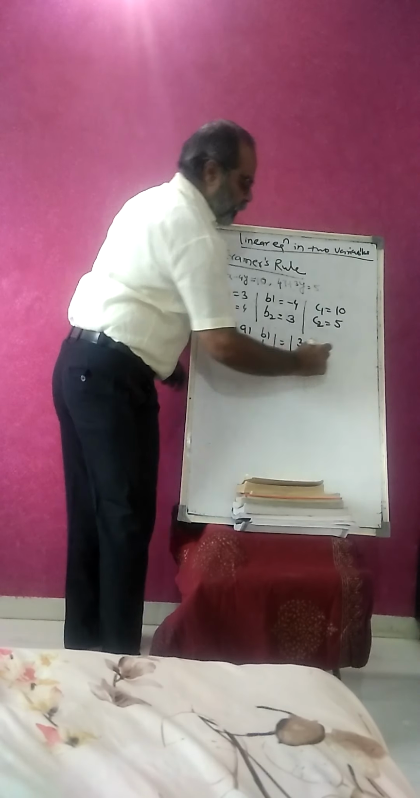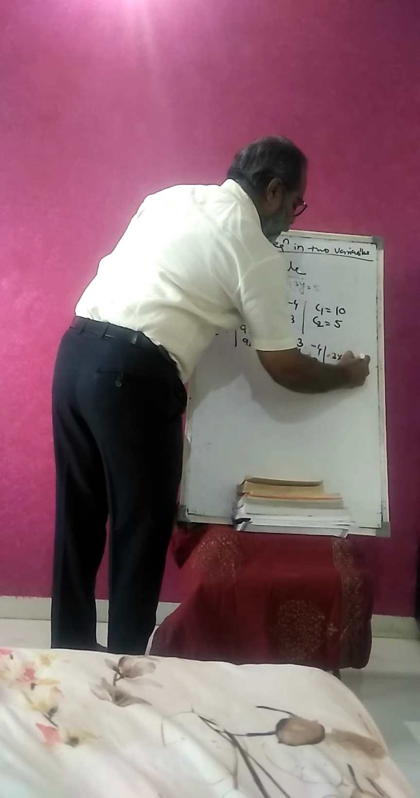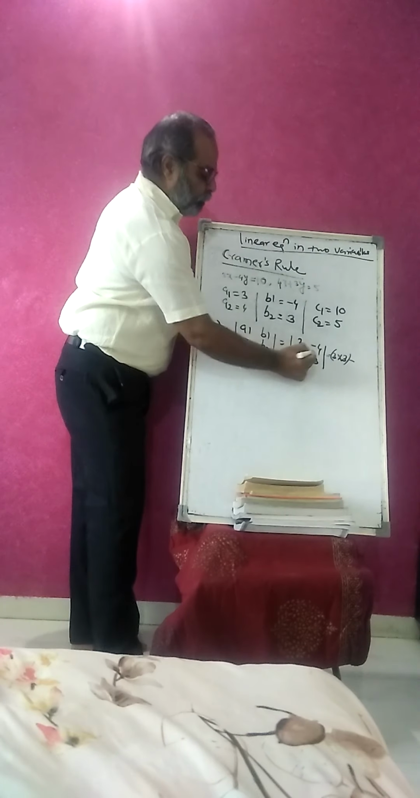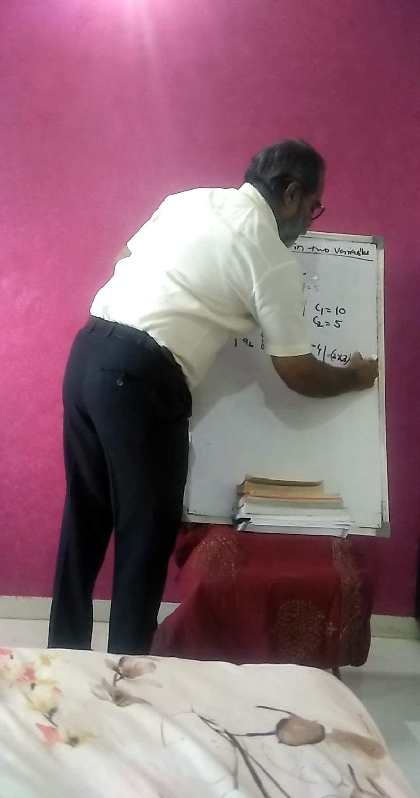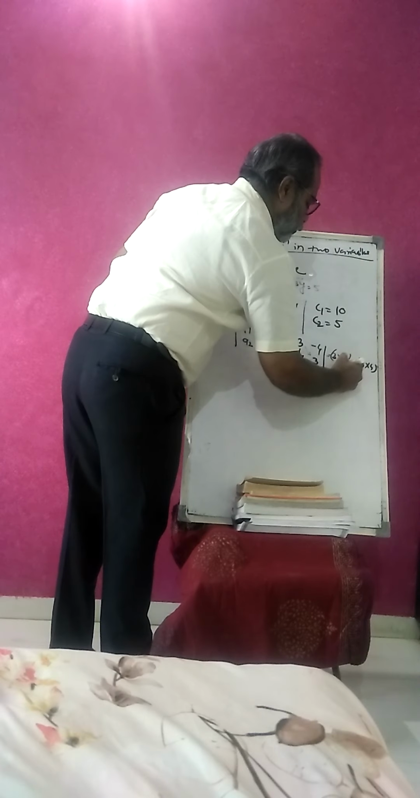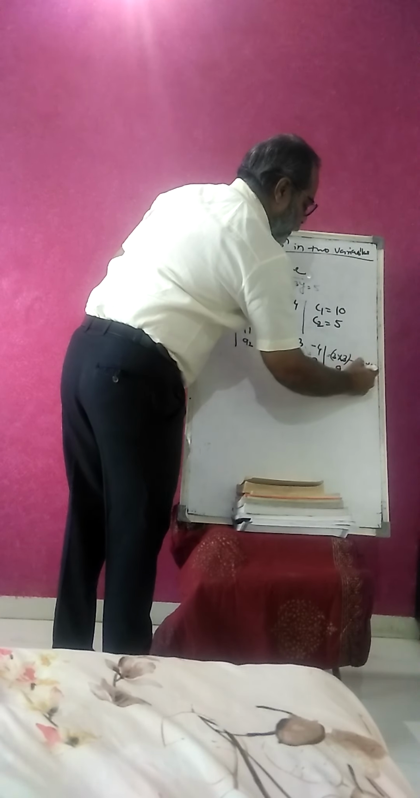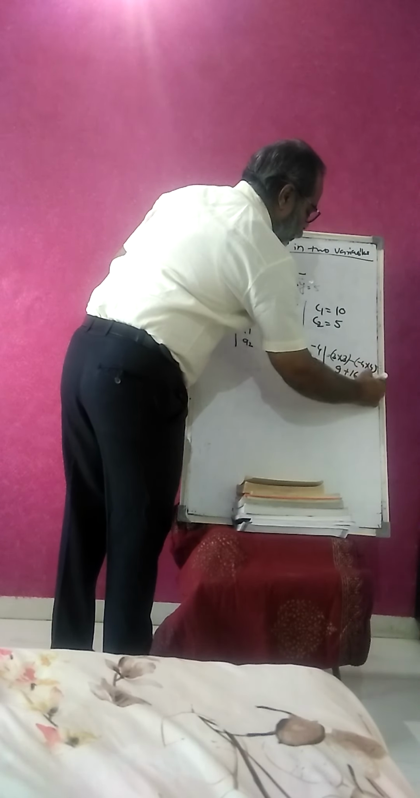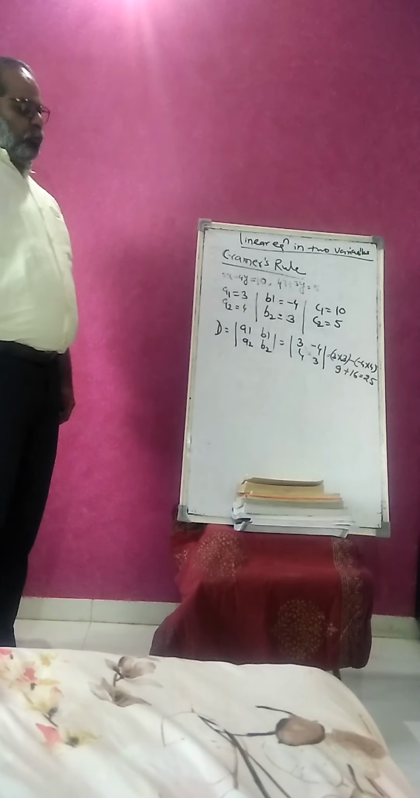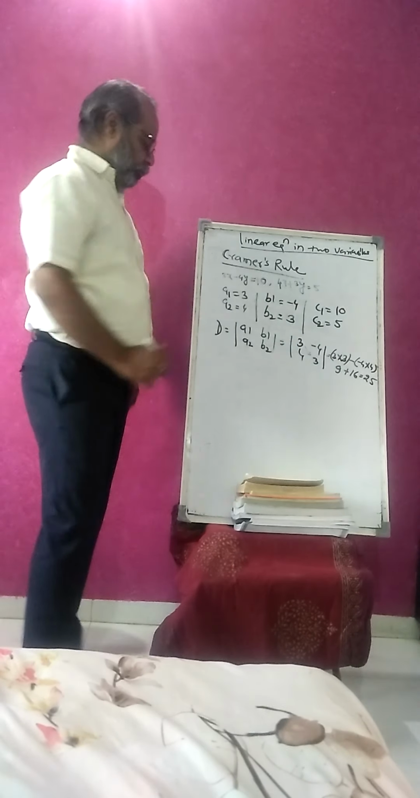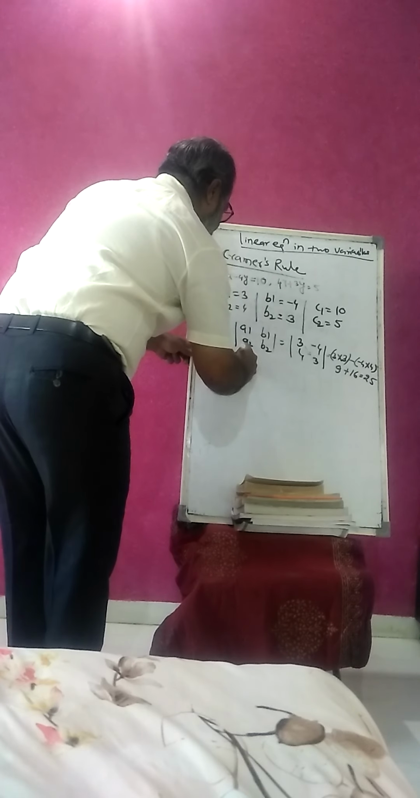Here is 3 into 3 minus, put the bracket, minus 4 into 4. So 3 into 3 is 9. Minus minus plus 4 into 4 is 16. So 9 plus 16 we get 25. So the value of d is 25. Now we just find the dx.